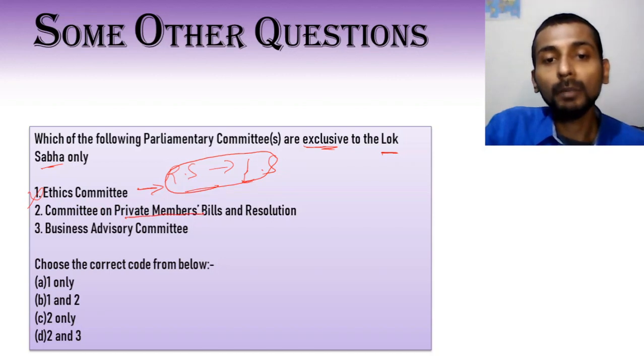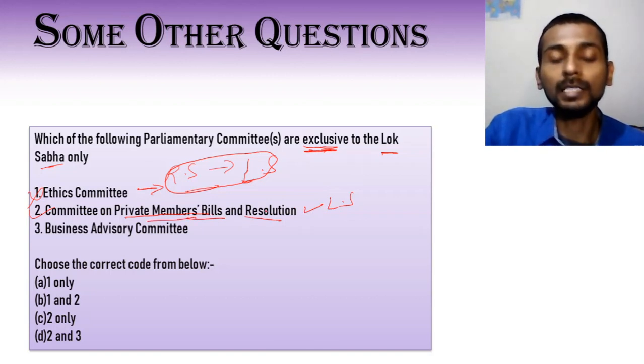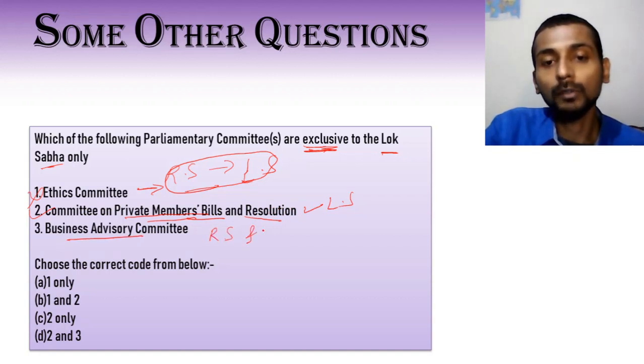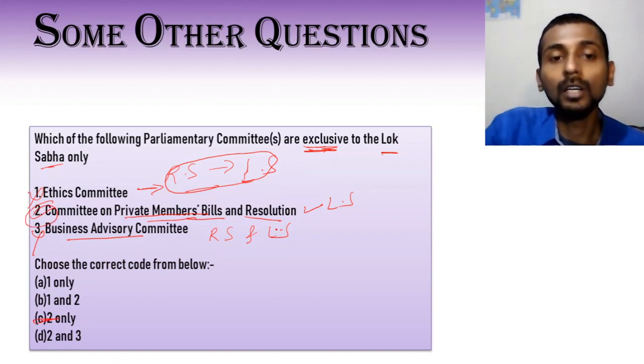Committee on Private Members' Bills and Resolutions. Now this committee is exclusive to the Lok Sabha. So statement 2 is an exclusive committee to the Lok Sabha. In case of Rajya Sabha, this function is done by the Business Advisory Committee itself. And again, the Business Advisory Committee is there in Rajya Sabha as well as Lok Sabha. So statement 3 is also not right. That leaves us with the answer 2 only, that is C.